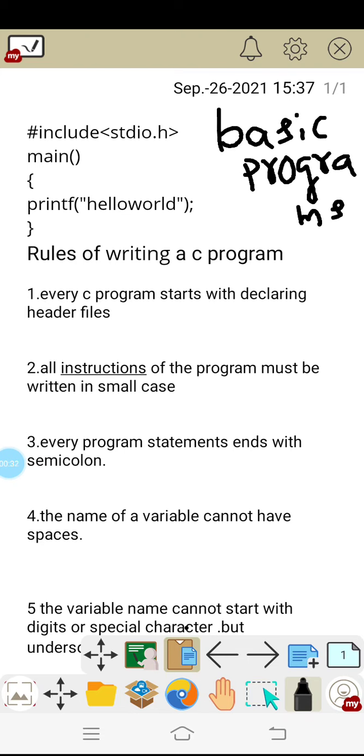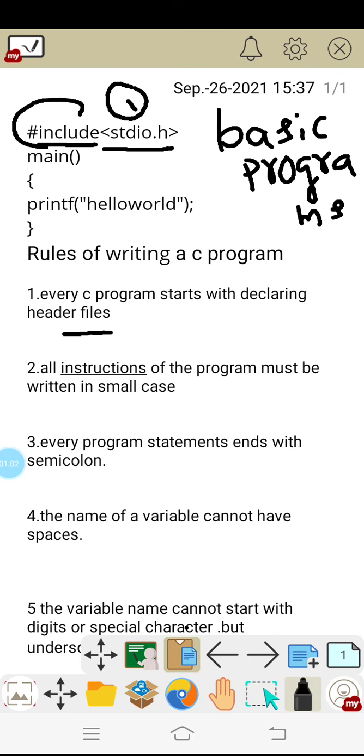The first rule says that every C program starts with declaring the header files. The header file is nothing but stdio.h. That is, every program at first starts with #include stdio.h. It can be stdio.h or some other header file also, but the first statement should be something like #include.